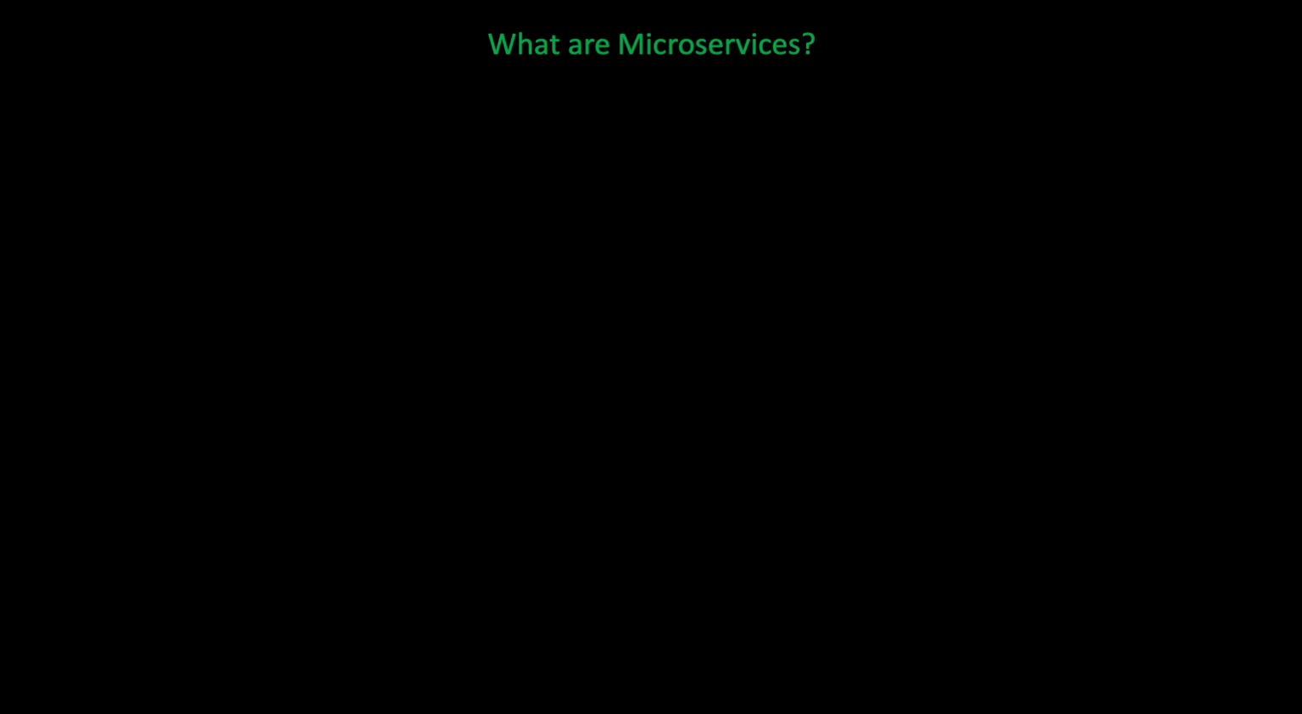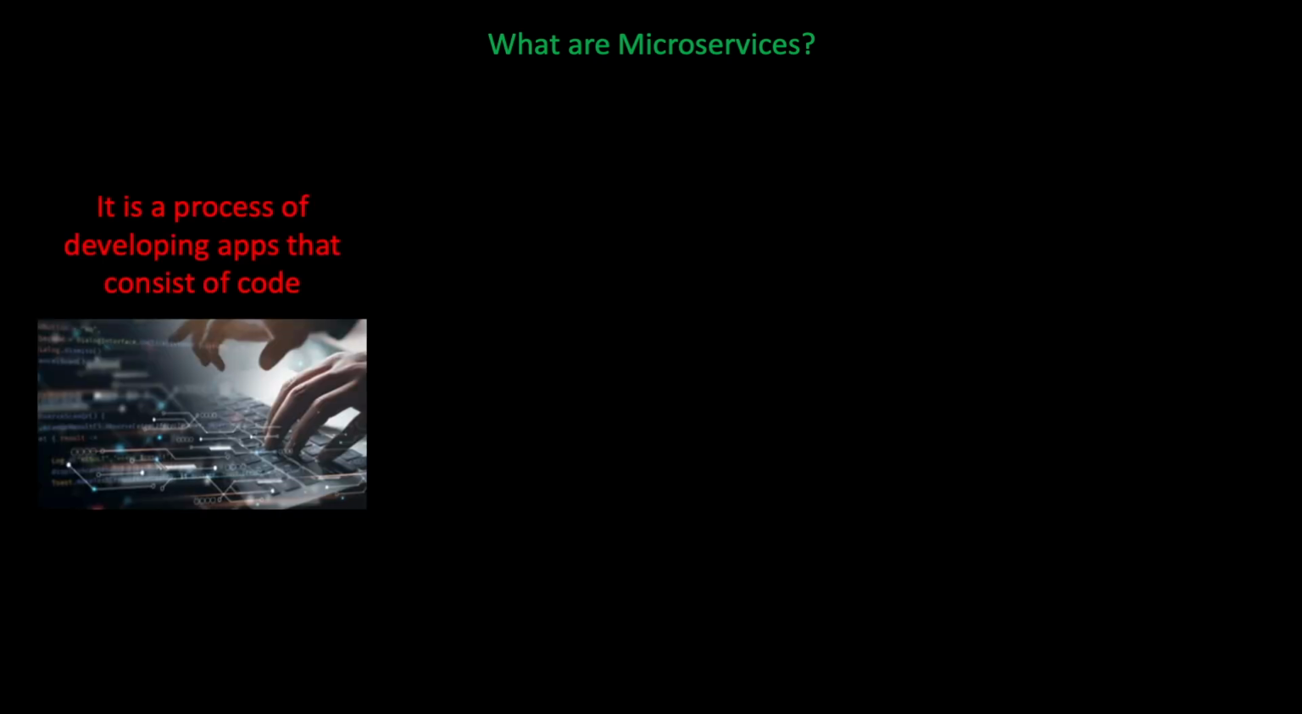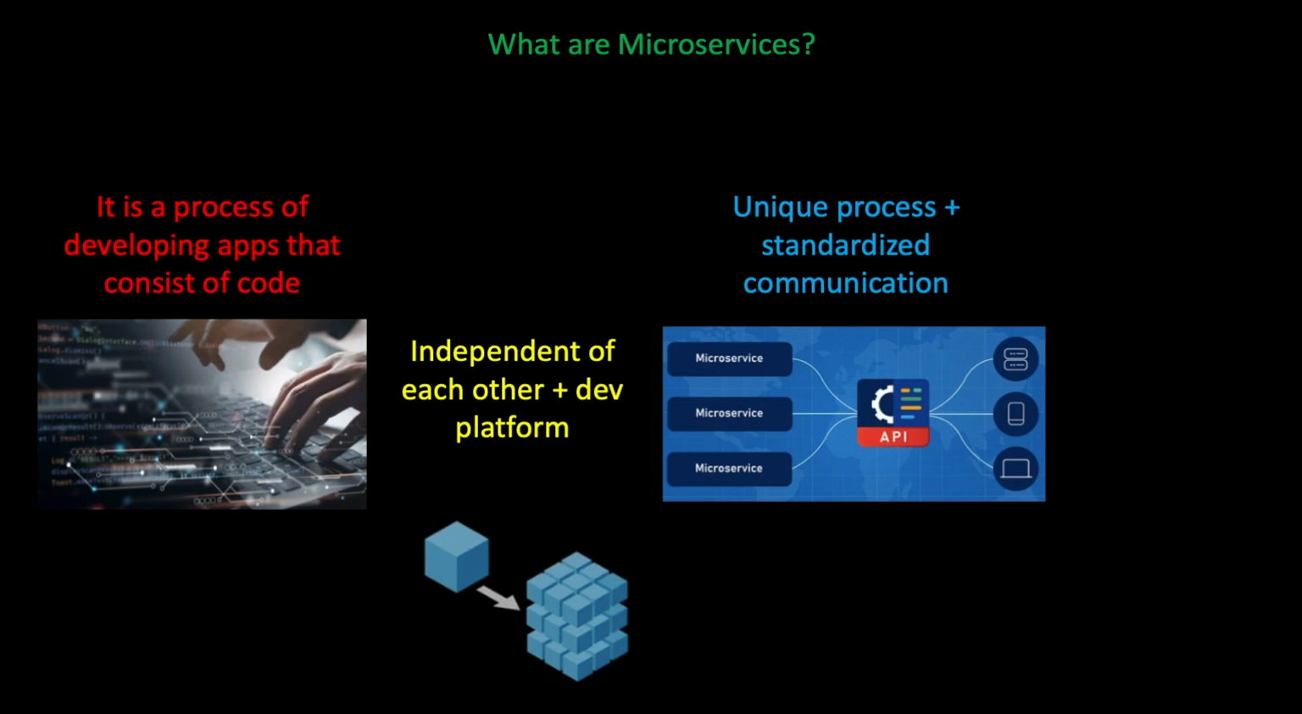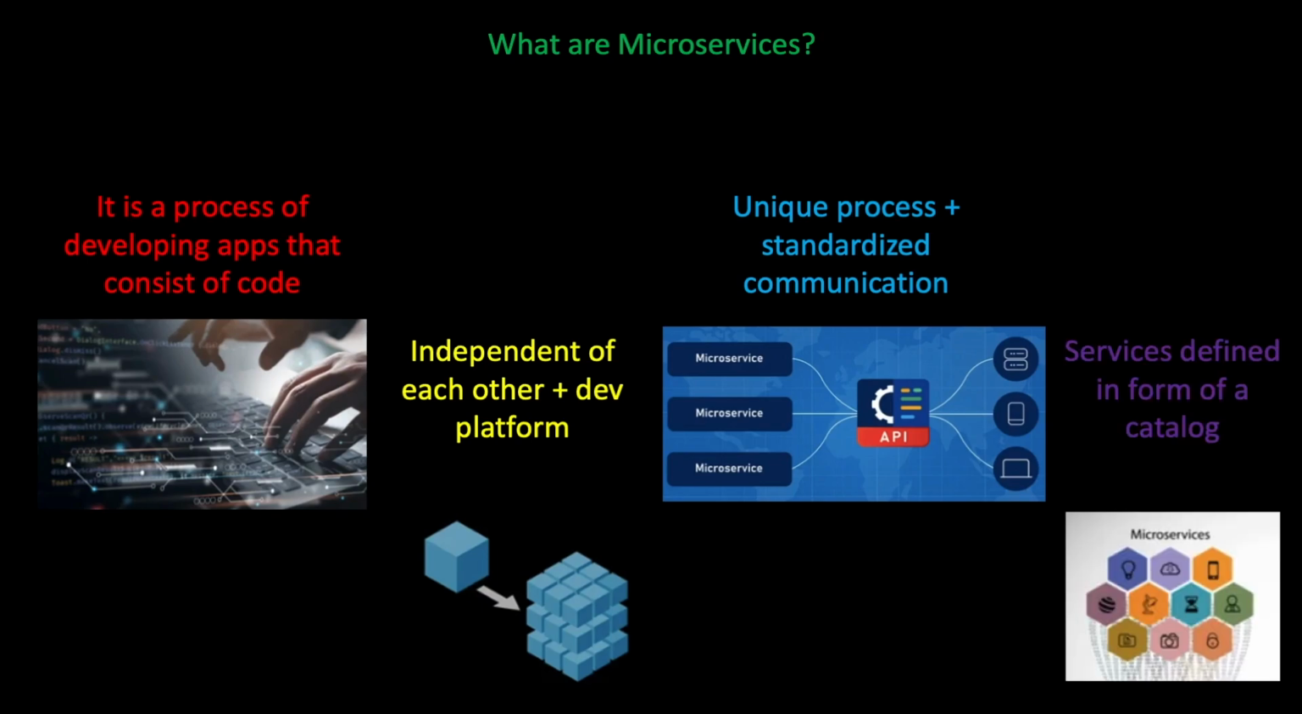What are microservices? It is a process of developing apps that consist of code and which are independent of each other and independent of a development platform. Each microservice runs a unique process and communicates through well-defined and standardized APIs. And the services are defined in the form of a catalog, so that developers can easily locate the right service.